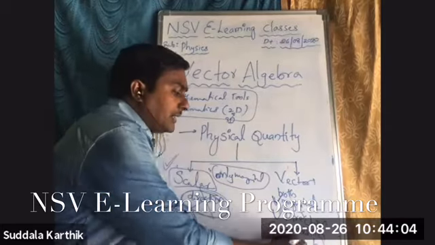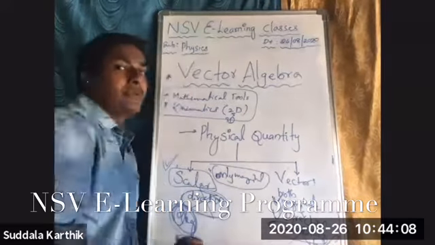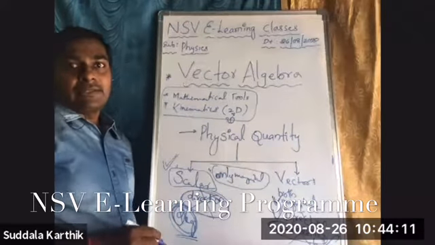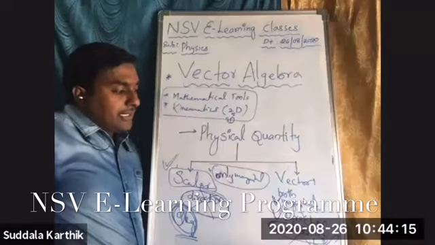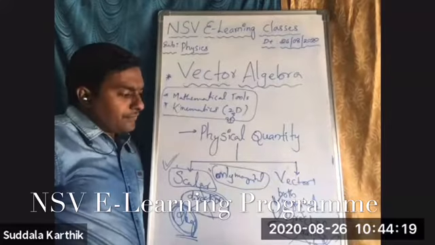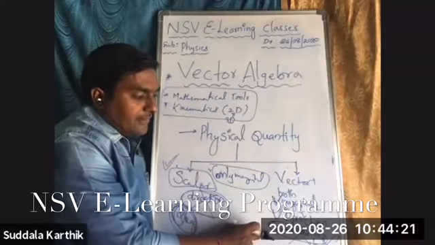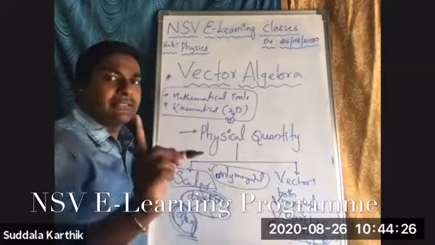Everyone should definitely remember this. It is an important property for that physical quantity. If you say a physical quantity is a vector, then definitely it should follow the vector law of addition also. Please keep it in mind.